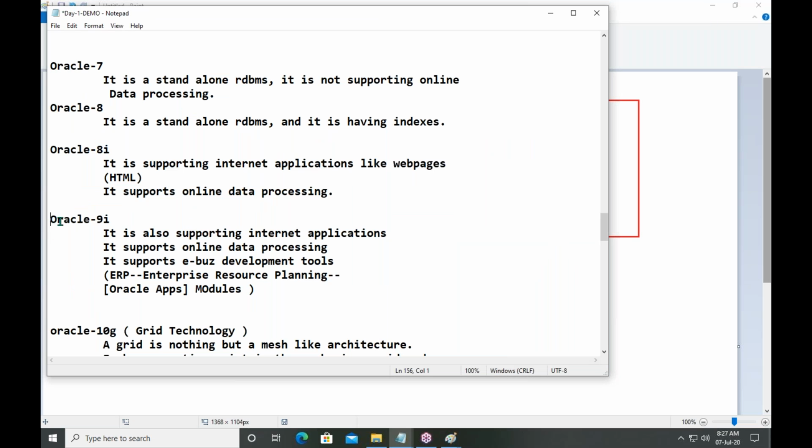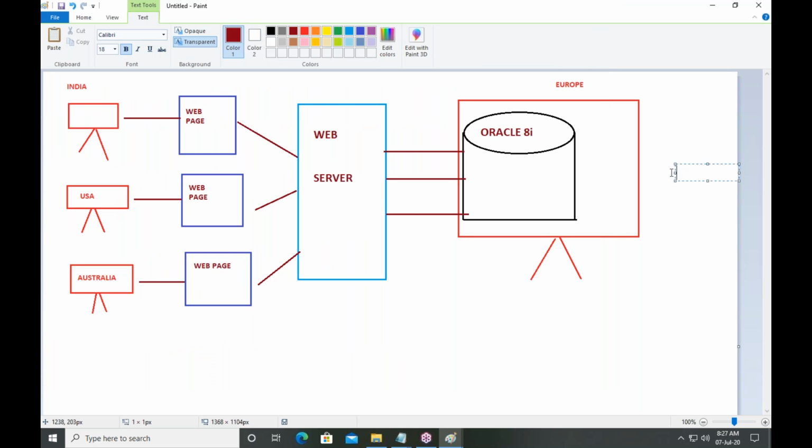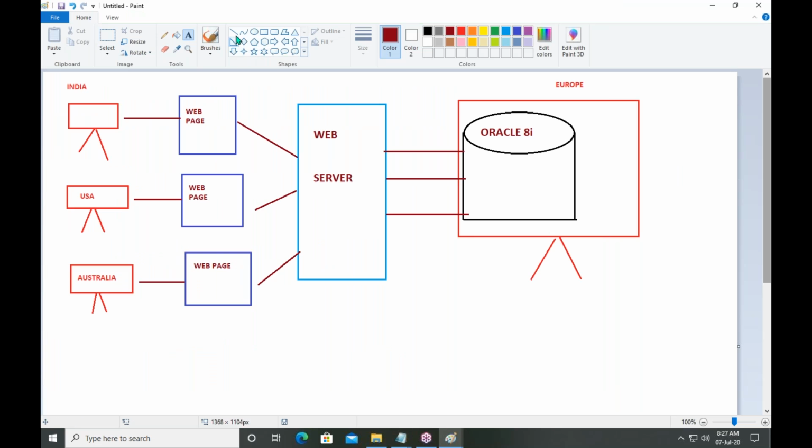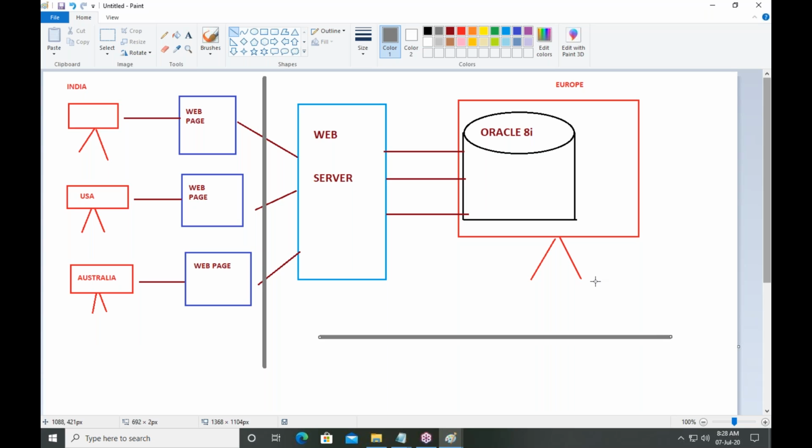Now, Oracle 9i, here there are so many advantages. See guys, you can divide this architecture into two parts. This part is known as the client part, and this part is known as the server part.